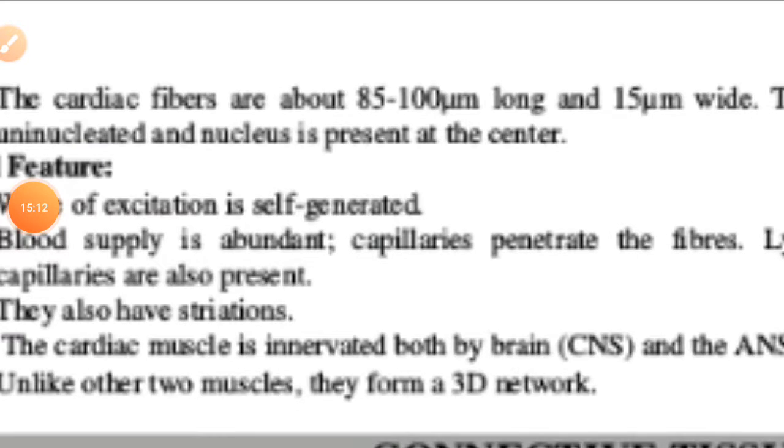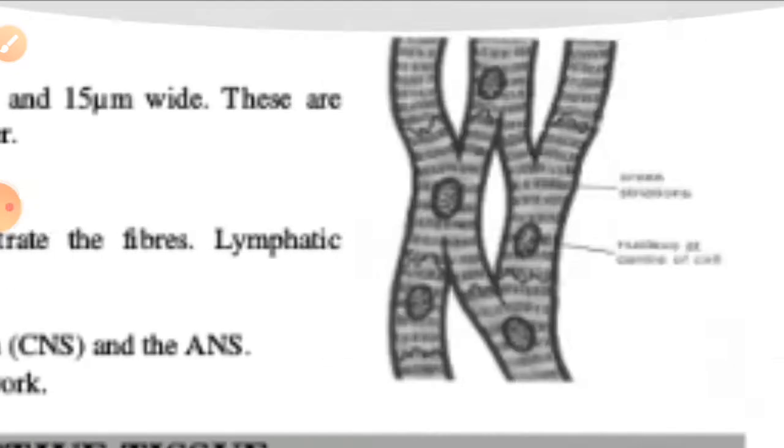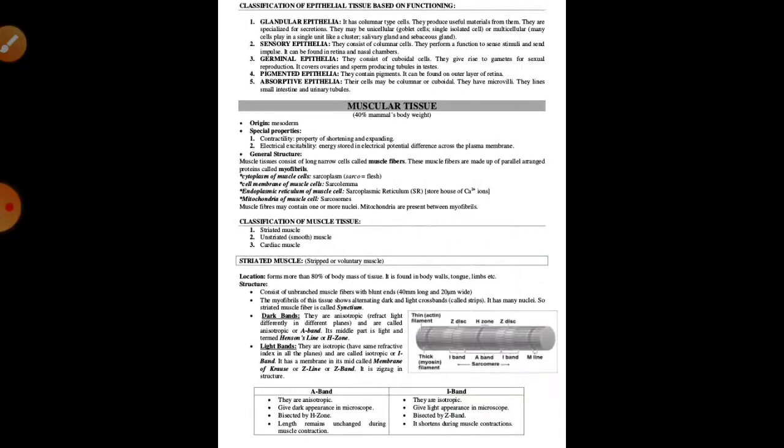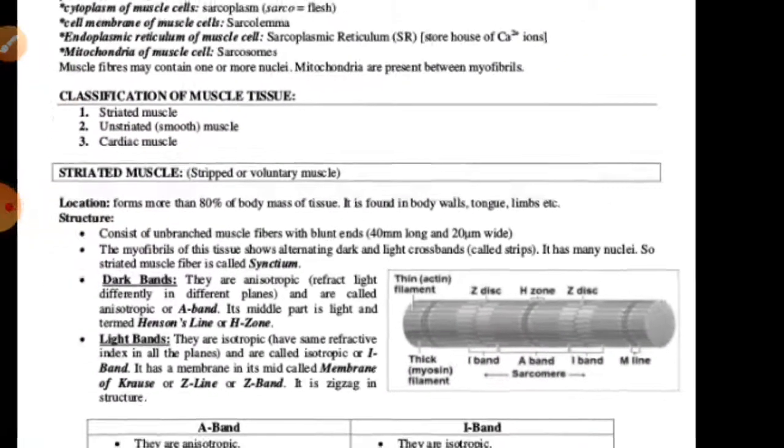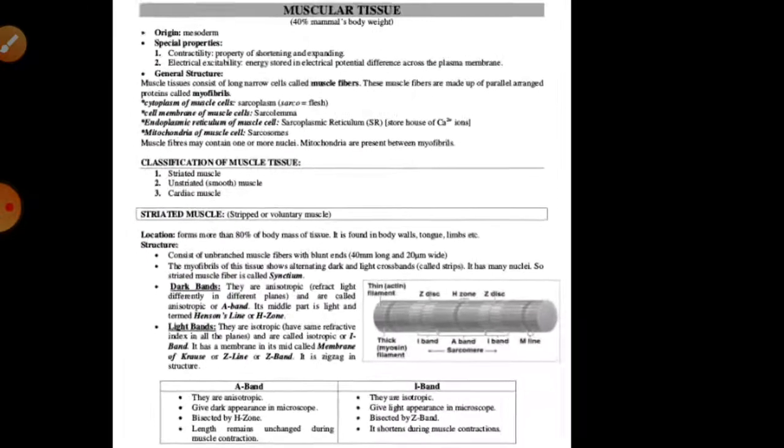So students, you all must try to make notes on the basis of these muscles. First of all, you should know what these muscles are, how they are formed, and on the basis of their structures, their origin and locations, their classification must be known, and you should always draw their diagrams properly, because it is the most important thing for all of you. They are very important things, so many times it can be asked.